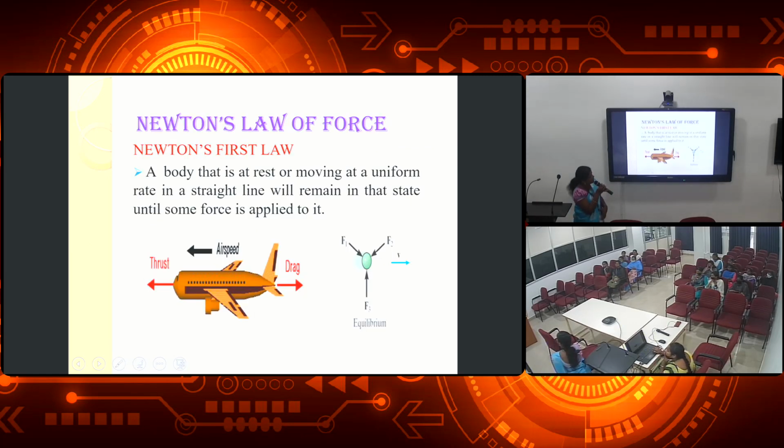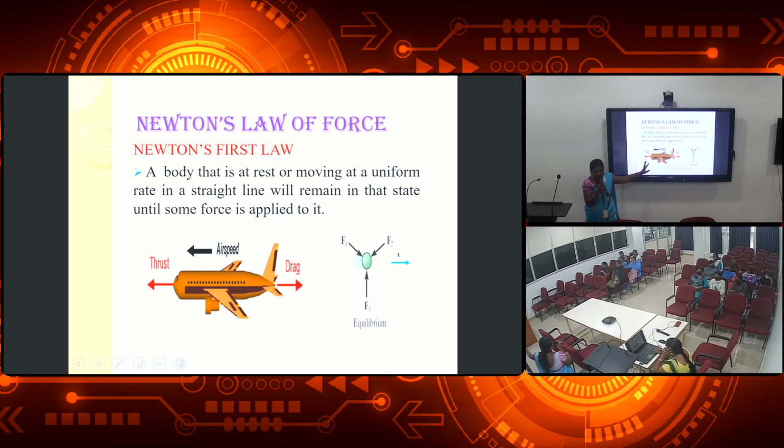Newton's laws of force. You see, have you all studied Newton's laws of force? How many laws are there? Three laws: Newton's first law, Newton's second law, Newton's third law. You all know, but I will give a recall. Newton's first law: a body that is at rest or moving at a uniform rate in a straight line will remain in that state until some force is applied to it.